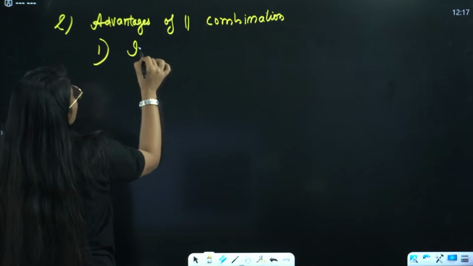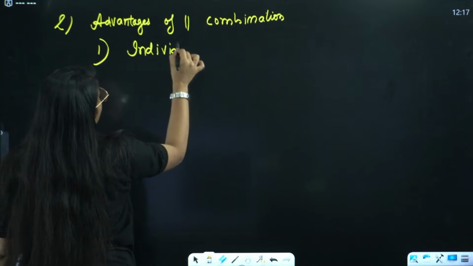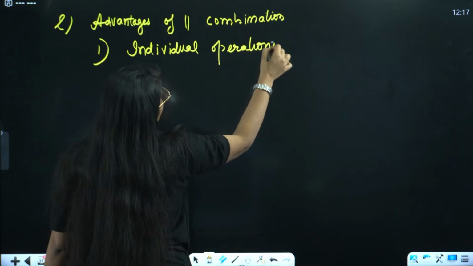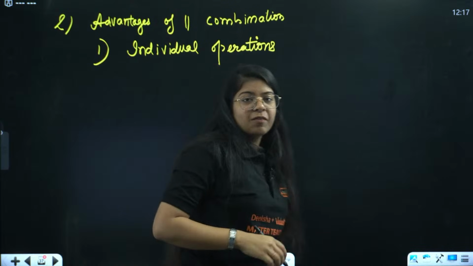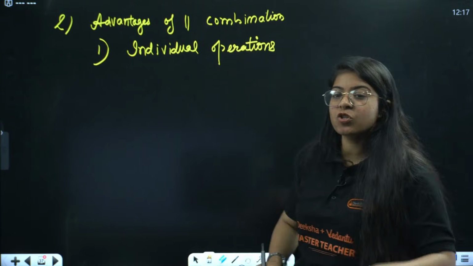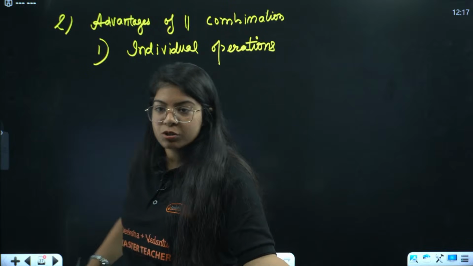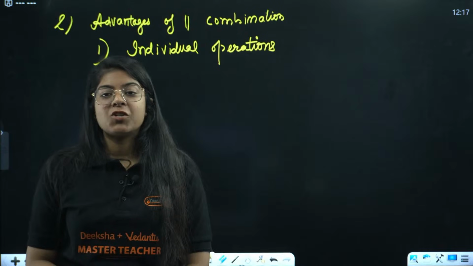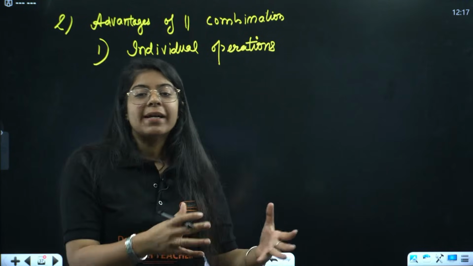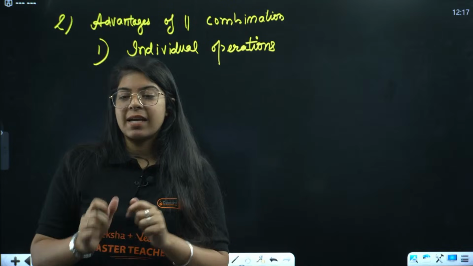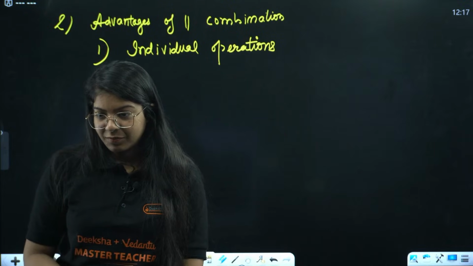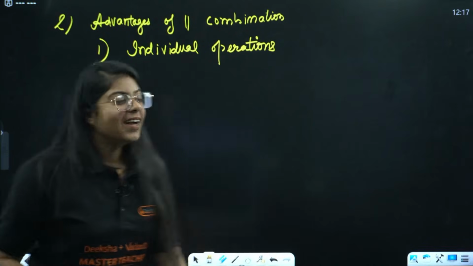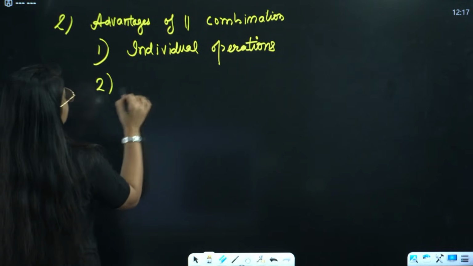First we have individual operation. Since these are lamps, we don't want that if one lamp breaks out, or if I switch off one lamp, all other lamps go out too, right? That means this is the advantage of parallel combination, that we can operate all the devices individually and simultaneously. Great. Okay, now second is constant voltage.